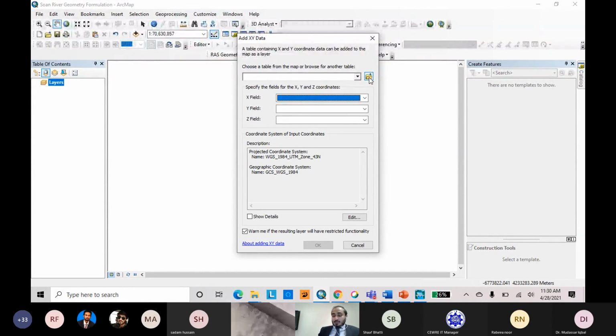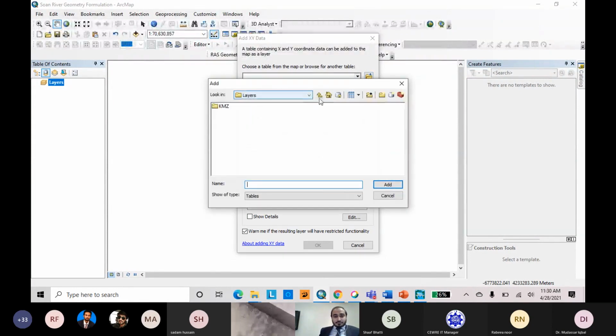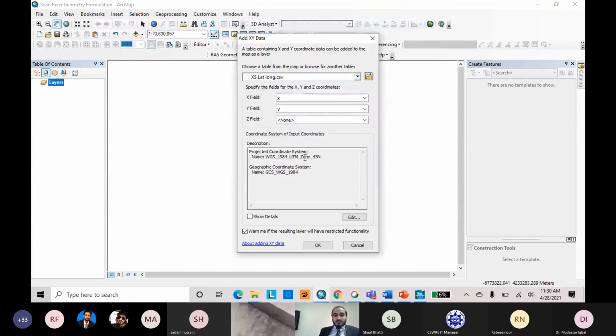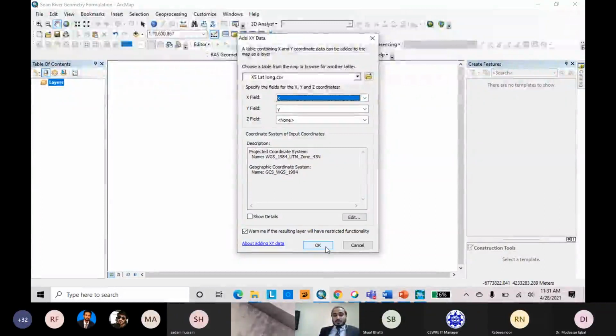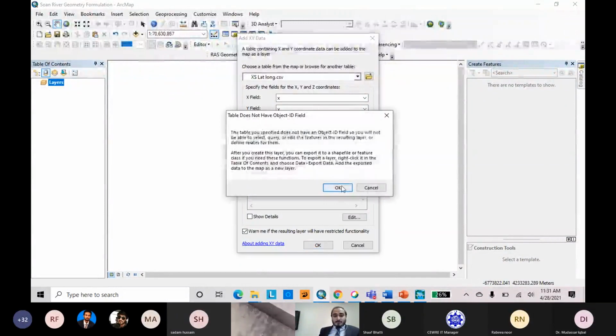It is compulsory, otherwise it may not show up. Survey data. We have arranged the XY lat long. Here it has already picked the values, field X, field Y. We just require only two values here, X and Y, just to plot the points.